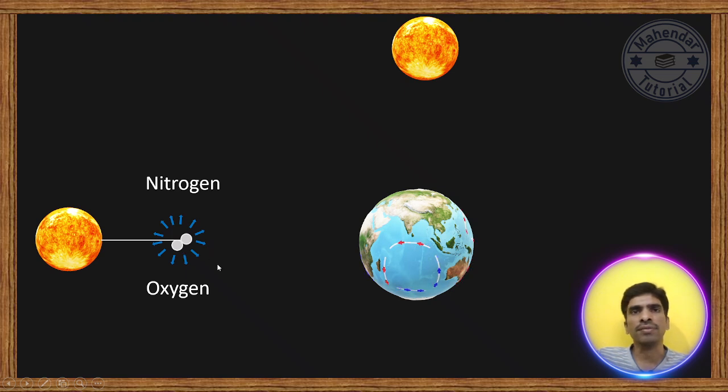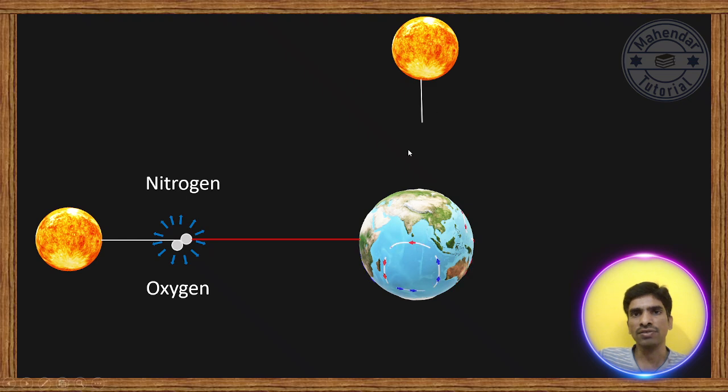But the atoms or molecules which are comparable to the size of the red light wavelength are very few. Hence, the red light reaches our earth. Then we can see the sun as red. Then what happens at noon time?